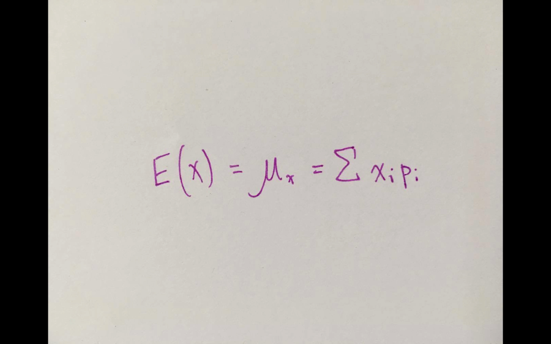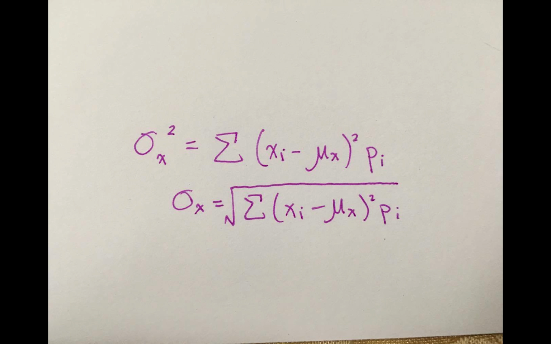The mean of a discrete random variable is referred to as the expected value and is acquired by multiplying each possible value by its probability and taking the sum. The standard deviation of a discrete random variable is the square root of the sum of the squared difference between x and the mean times the probability of x occurring.